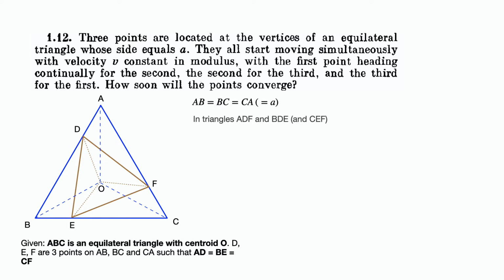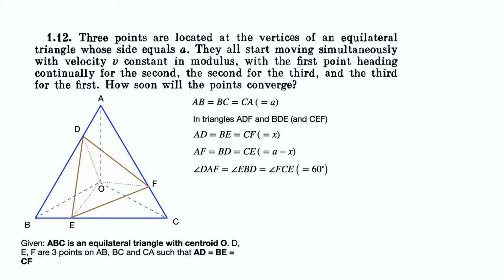Now, in triangles ADF, BED and CFE, we have AD is equal to BE is equal to CF, as that is how we have chosen the points D, E and F and assumed they are equal to X. AF is equal to BD is equal to CE, that is equal to A minus X. Angles DAF is equal to angle BED is equal to angle CFE, since all of them are 60 degrees, as triangle ABC is equilateral, and therefore we have triangles ADF, BED and CFE congruent to each other.